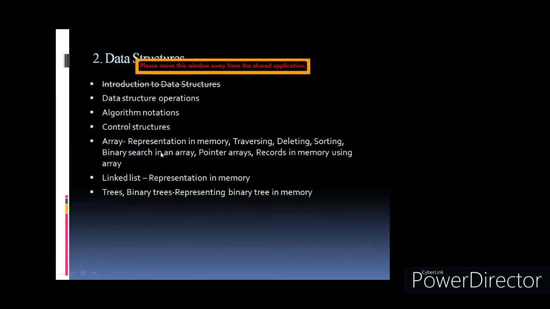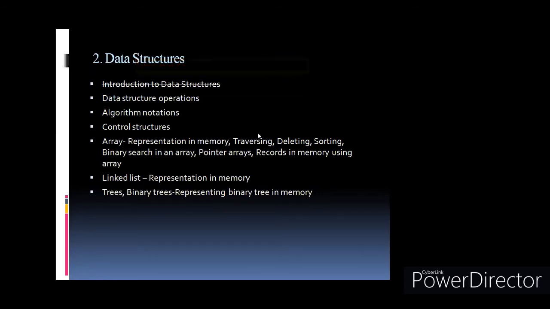Then the array representation in the memory. In the array, as I told, array is the very simplest data structure in this particular data structure section. So with respect to array, how array is represented in the memory. When we are saying I have declared the array of 10 elements, how it is stored in the memory, how you can traverse the array, how you can delete any of the element from the array. If you want to sort the elements of an array, how to sort the elements. So these different algorithms and concepts are given.